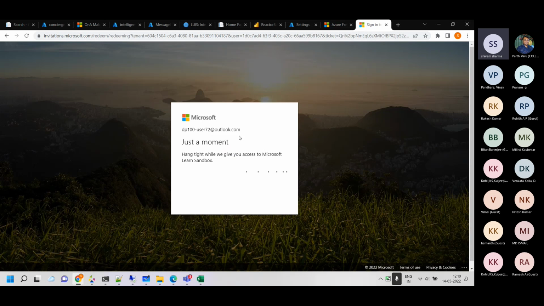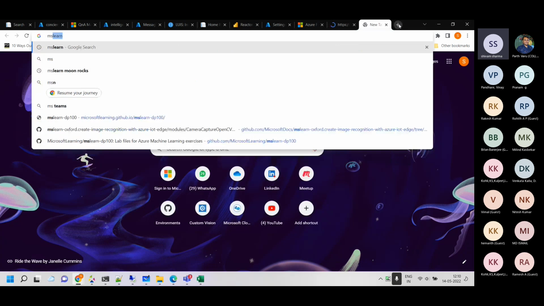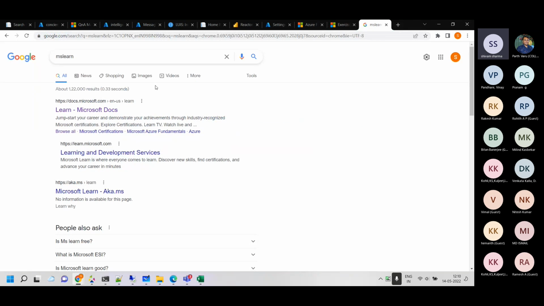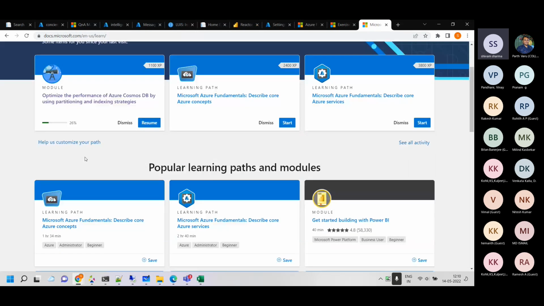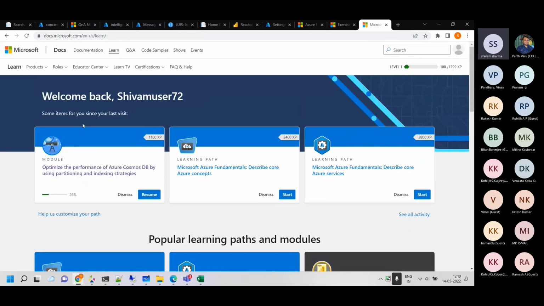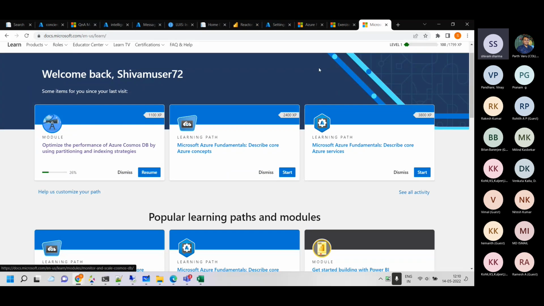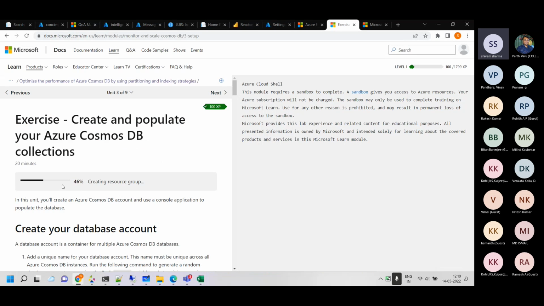That's how you can use Azure. So look for MS Learn and find the tutorials or articles where the sandboxes are available, and try them out. It's getting enabled right now. They're creating some resource groups for me and so on. Okay, so this goes in the chat.